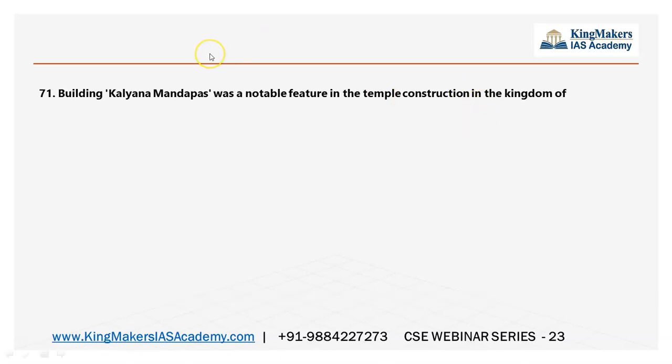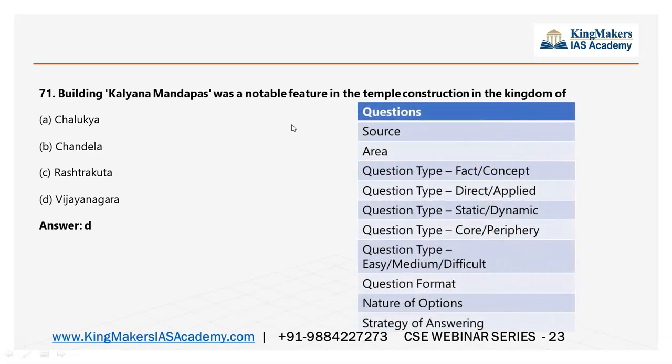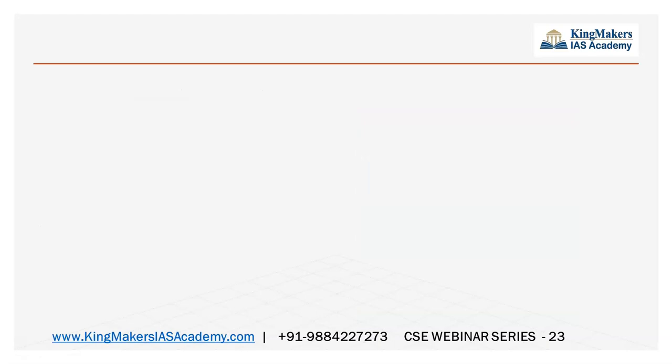Coming to the art and culture question, Kalyana Mandapas, if you know, it is Vijayanagar only. You must understand that this is the architectural part of art and culture. So you have to remember which dynasty built which famous structure. This is again a factual question.